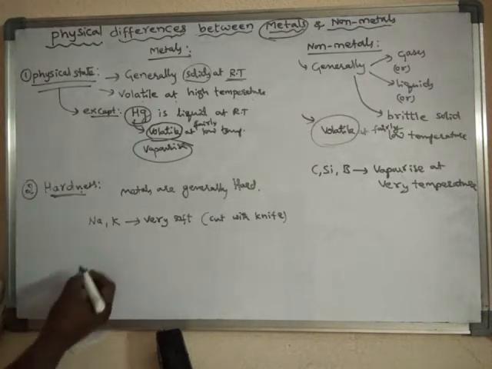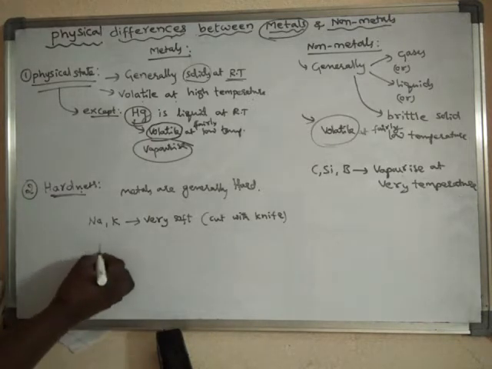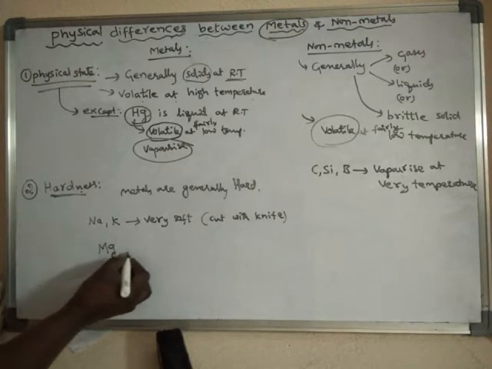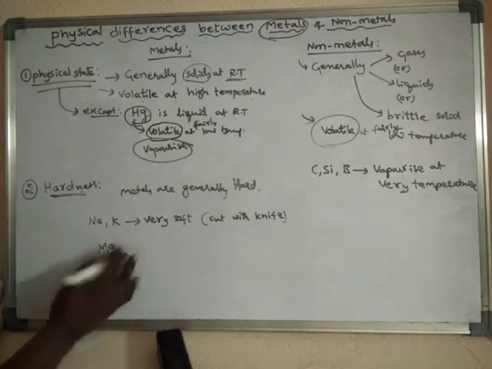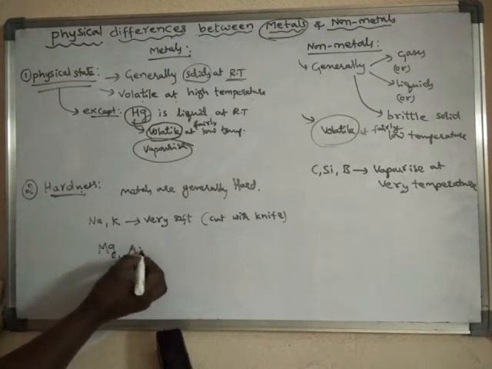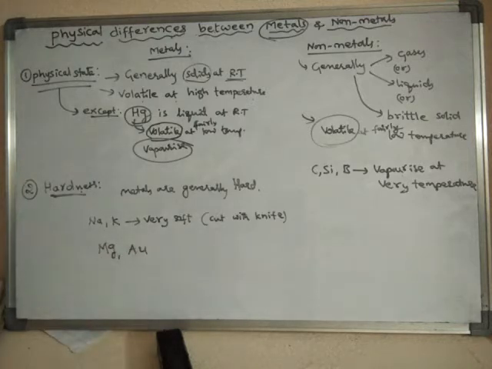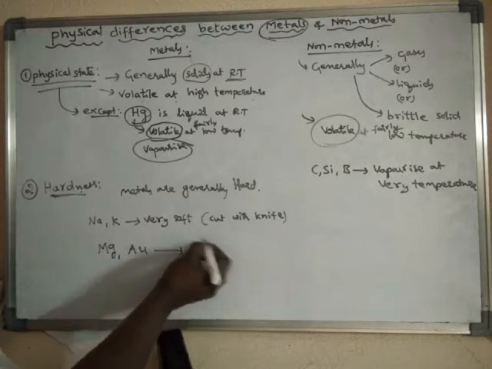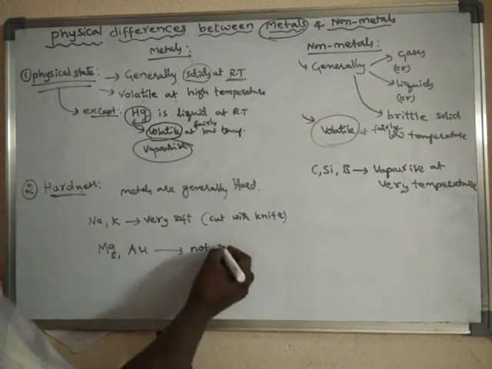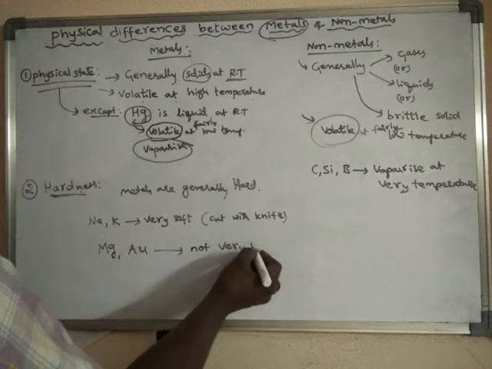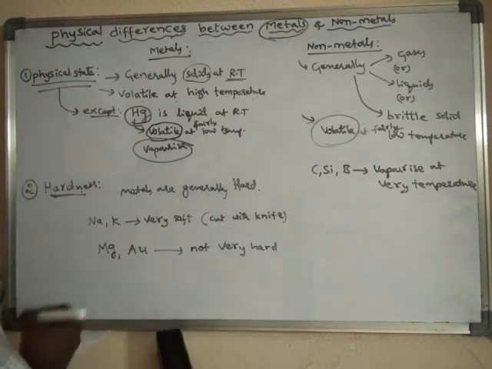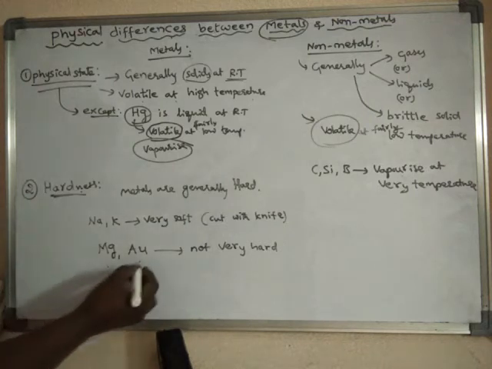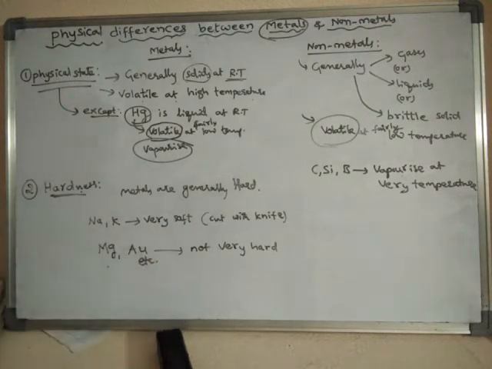Even metals like magnesium and gold are not that hard. They are not very hard. There are certain metals which are not very hard.